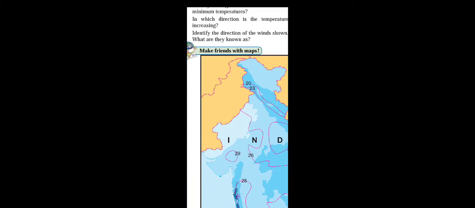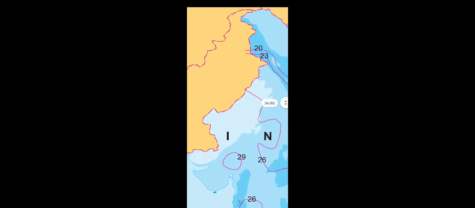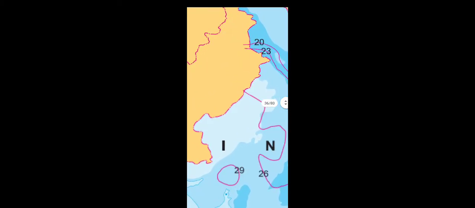Because the Aravali ranges are spread in the southwest to northeast direction in the central part of Rajasthan, and the Aravali range obstructs the southwest winds flowing over India.